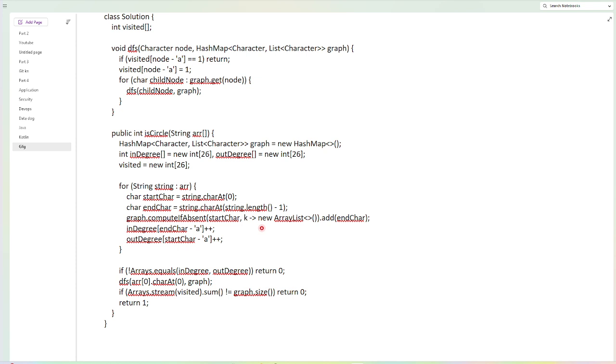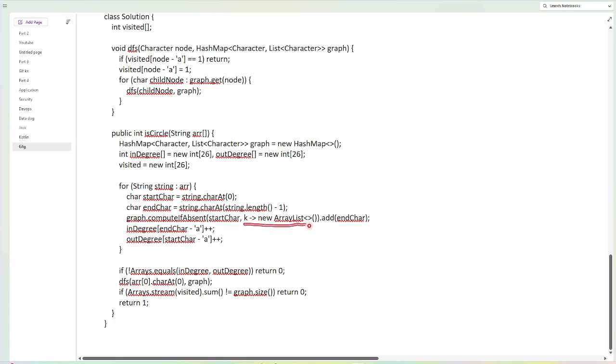You can add and remove directly. So in Java you have to use this null-check method, which internally checks whether the character is not present, initializes the object value, and then adds the ending character, with the starting character as the key and this as the value. And here we are incrementing the in-degree and out-degree. This is the starting node and this is the ending node. When we go from here to here, it means an out-degree for the start, and the ending node is the receiving one, which gets the in-degree.